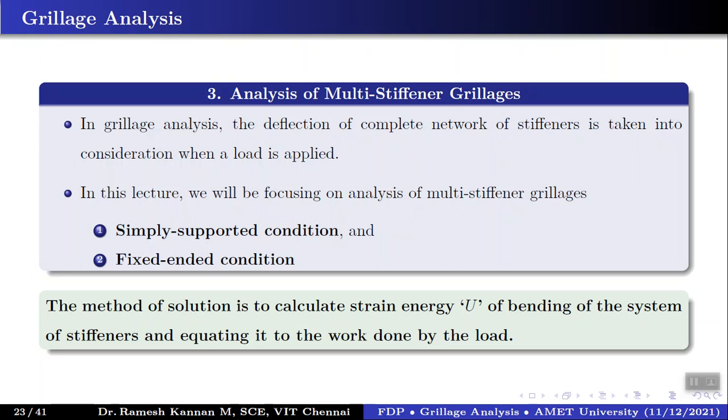When we equate it, we get a factor, and that factor will be very useful to determine the overall deflection as well as the bending moment of the network itself. So far we have been discussing individual elements, but we need to look at the holistic perspective, the entire network as well, right? So that's the important thing.